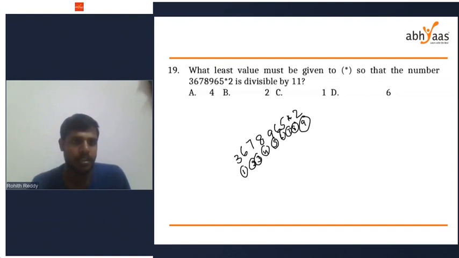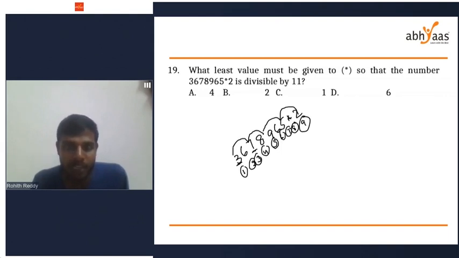If you see, it is the sum of odd places and even places, not even numbers and odd numbers. We have to take odd places and even places. See, 3, 7, 9, 5, 2. These are the odd places. The numbers present in odd places, not odd numbers and even numbers.